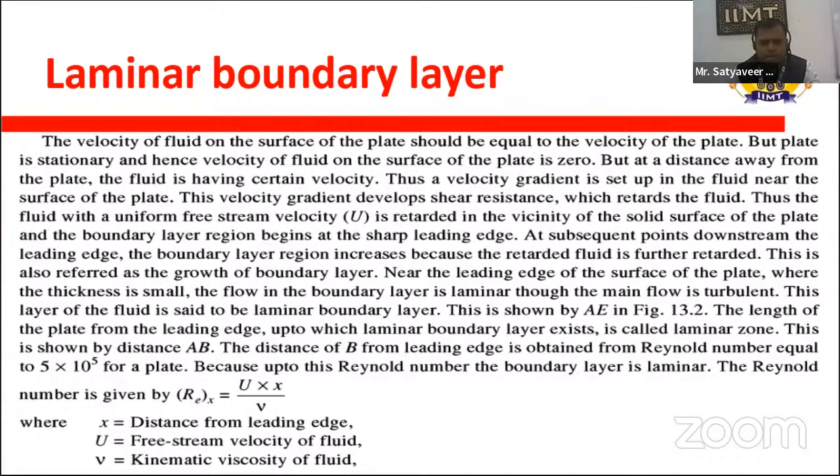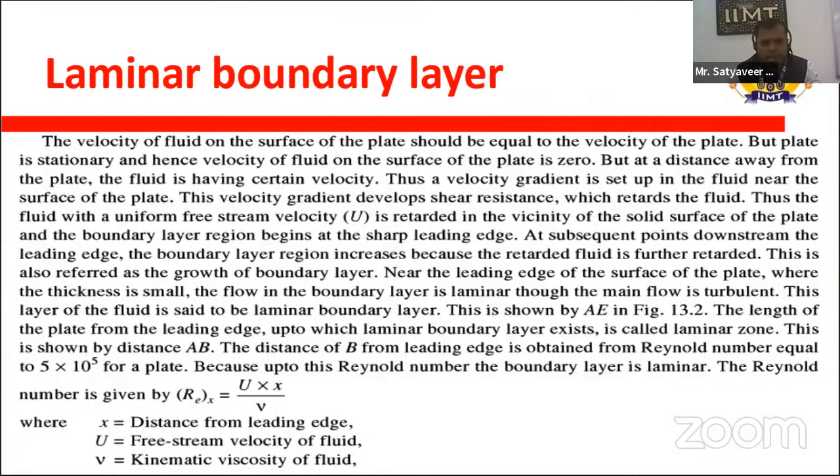leading edge. There are two types of edge: one is the leading edge and another is the trailing edge. The boundary layer region increases because the retarded fluid is continuously retarded, and this means that the thickness of the boundary layer grows. There are three types of boundary layer formed here: laminar boundary layer, turbulent boundary layer, and transition boundary layer.